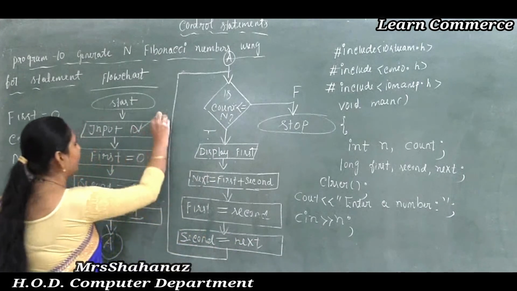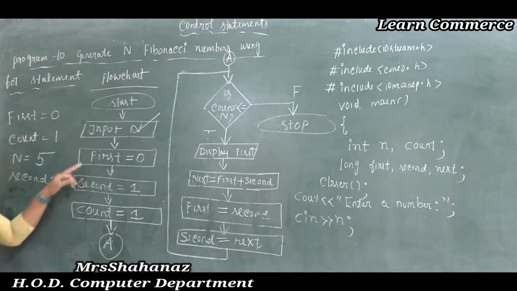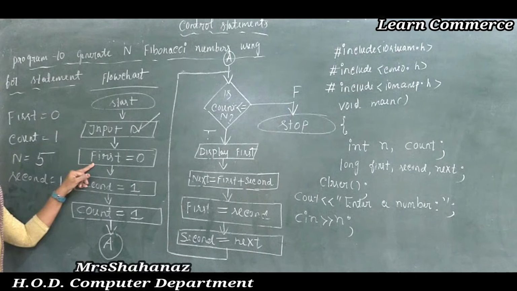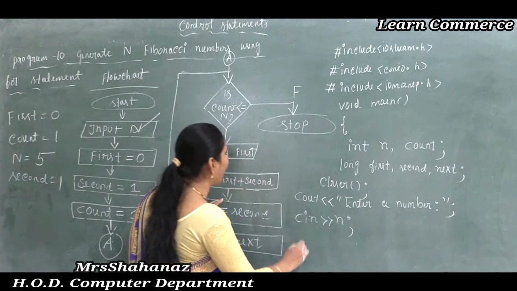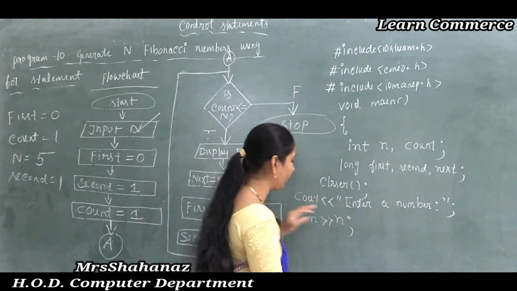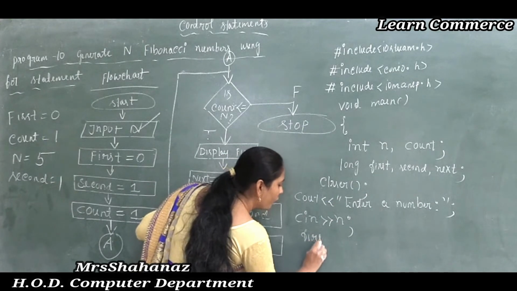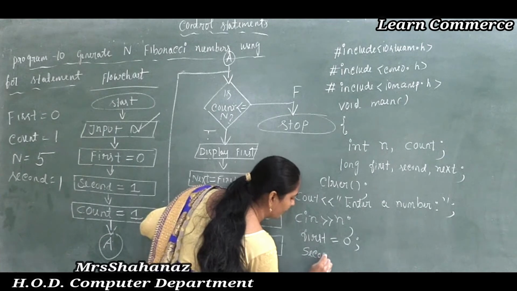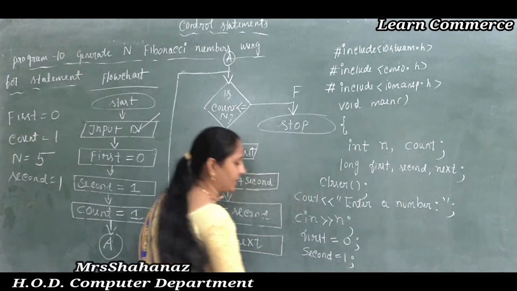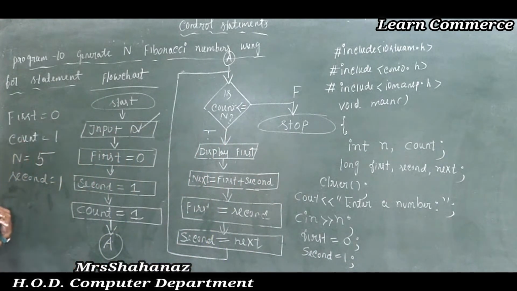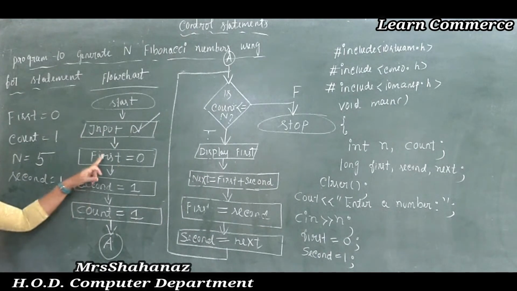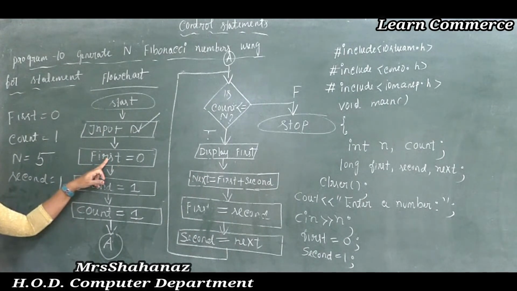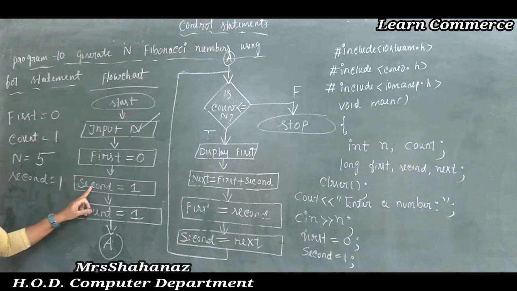So we completed this program till here. Now I am initializing the first two variables in this series. As we know, how I declared, in small letters only. So I am declaring first value is equal to 0 semicolon, second value is equal to 1. That is called the initialization of the first two numbers in this series: first is equal to 0 semicolon, second is equal to 1 semicolon.